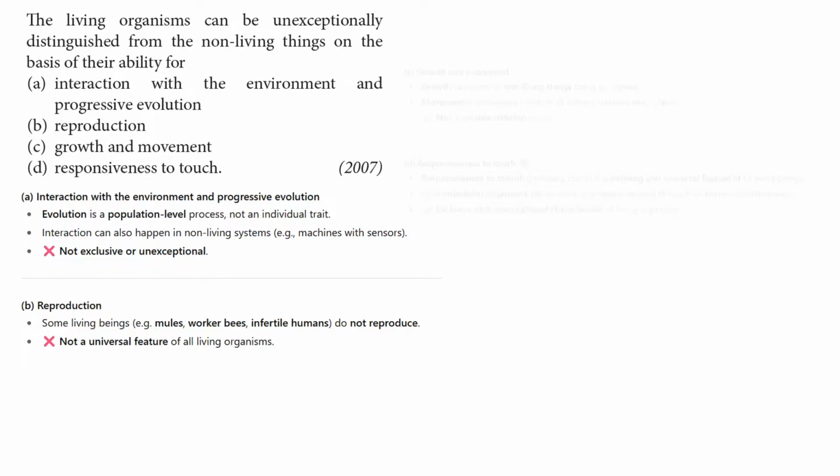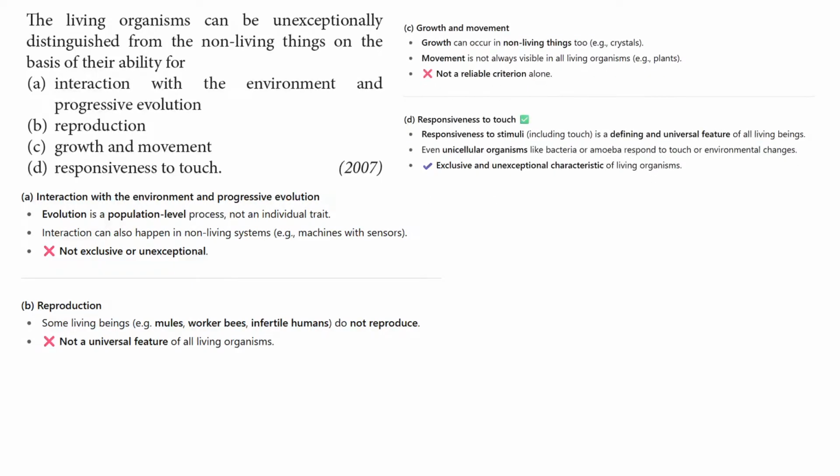And option C, growth and movement. Growth and movement can occur in non-living things too. Like I have already told you, crystal formation also occurs in non-living things, and they grow by formation of crystals. And movement is not always visible in all living organisms.